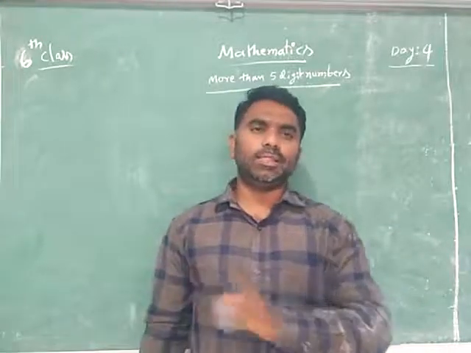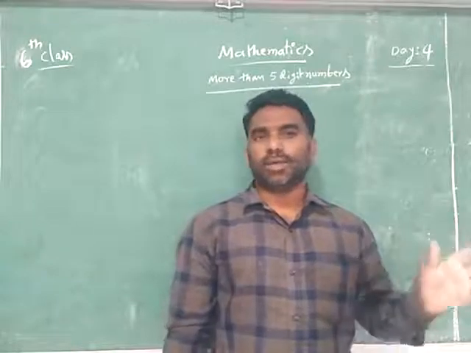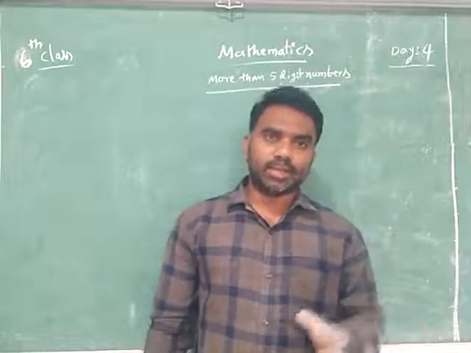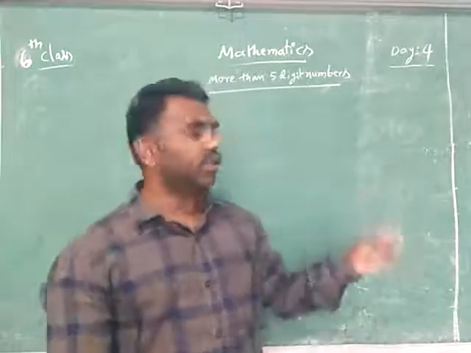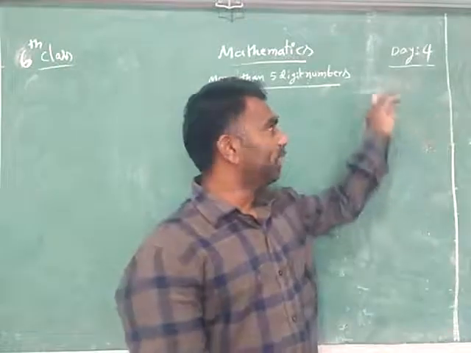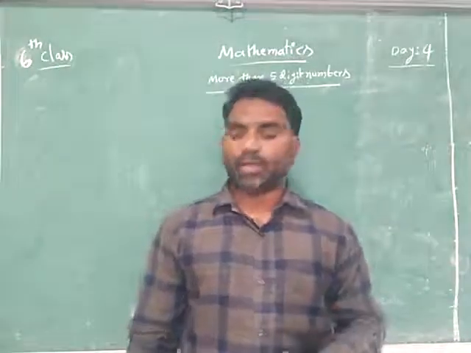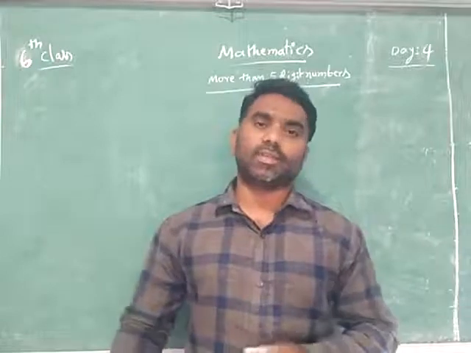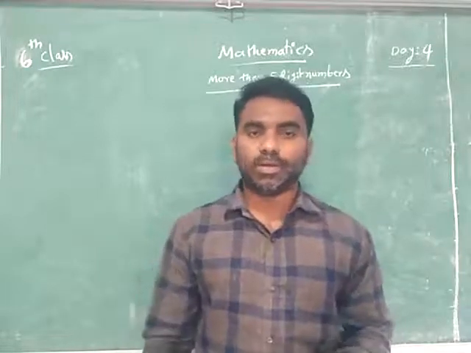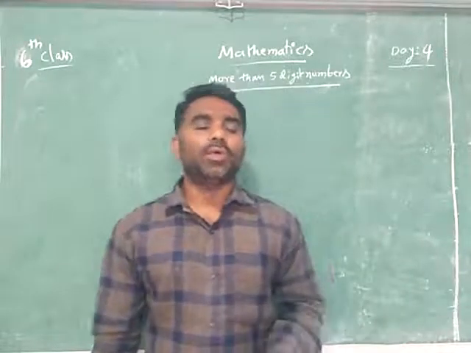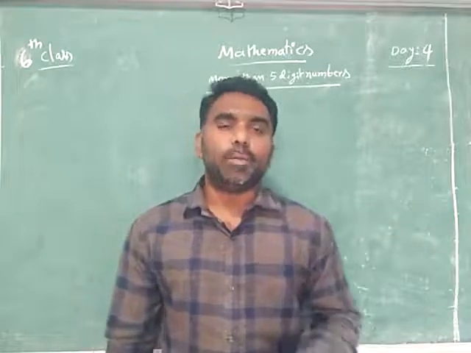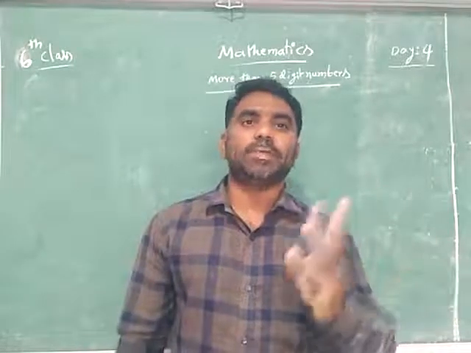These are all the things you have learned in 5th class as well as in 6th class. In the previous 3 days' classes you have done so many exercises, so much work you have completed. Now today we are going to learn about more than 5 digit numbers.